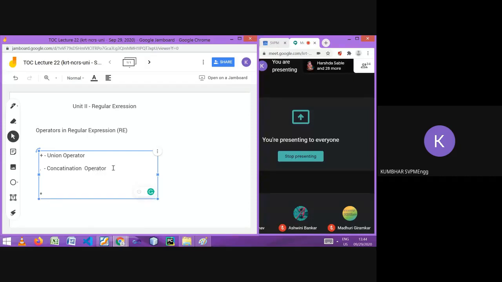New whiteboard is taking somewhat more time. And third, star operator. It is called as closure. Closure operator.